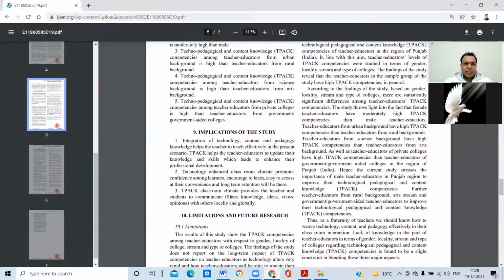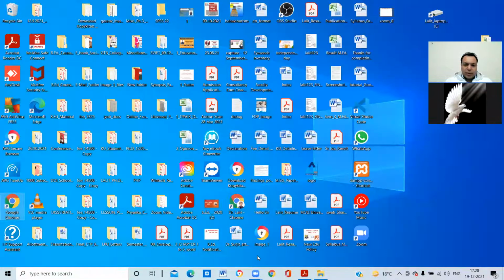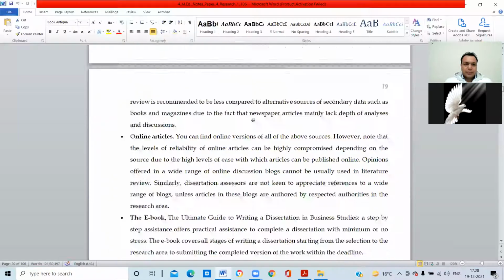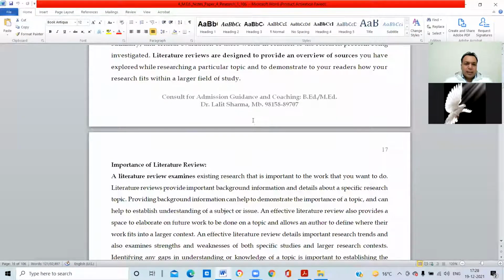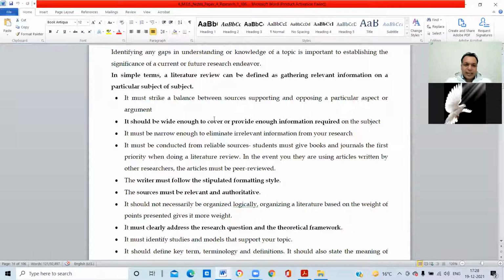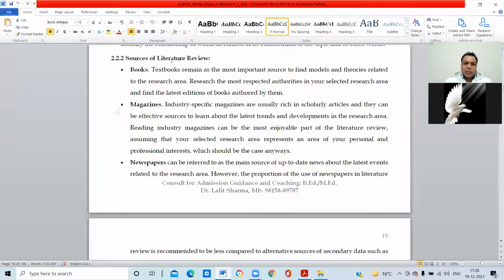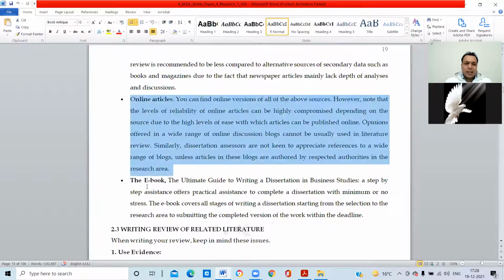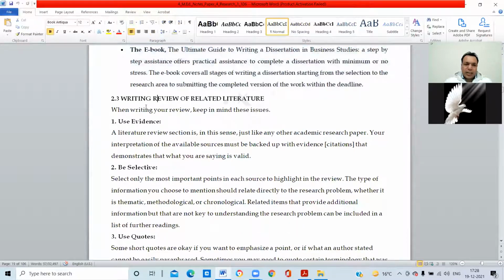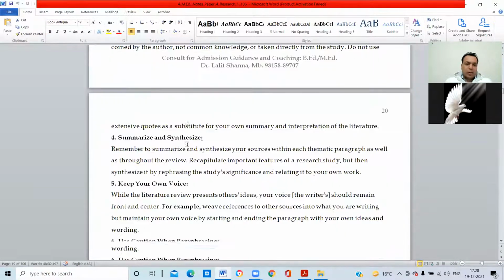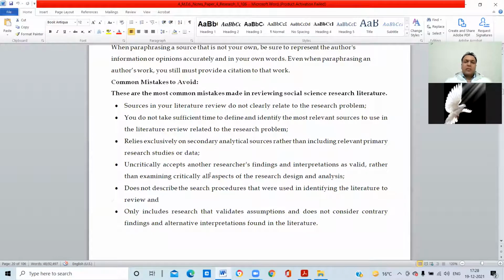All these things, our review of related literature, cover the importance of literature reviews and the purpose and sources of literature reviews. We are done with sources: books, magazines, newspapers, online articles, ebooks. We covered how to write the reviews by keeping all these points, and there are some common mistakes which we have to avoid, right guys? So this is the end of the topic. I hope you have understood this little topic, review of related literature. Thank you so much.